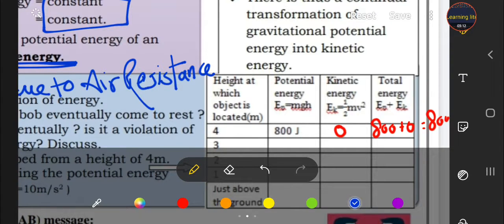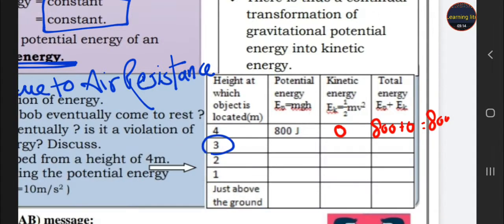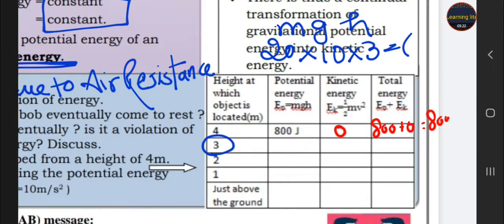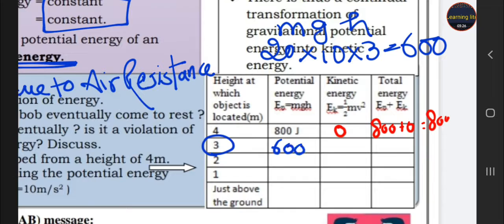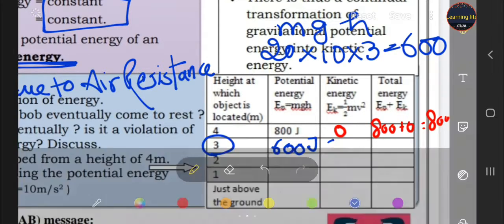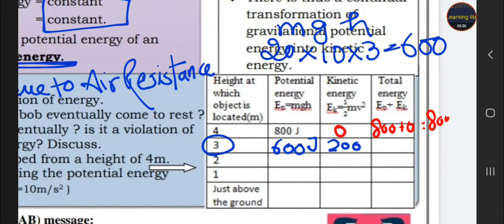Now for the next one, when the height is 3, formula is mgh. M is 20 here, g is 10, height is 3, so it is 600. So the value here is 600, but total is 800, so 600 plus 200, that is 800.